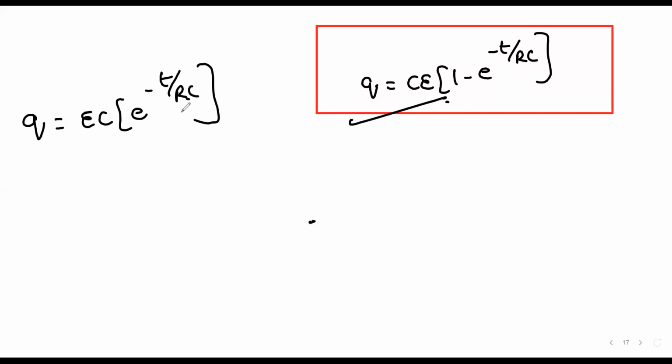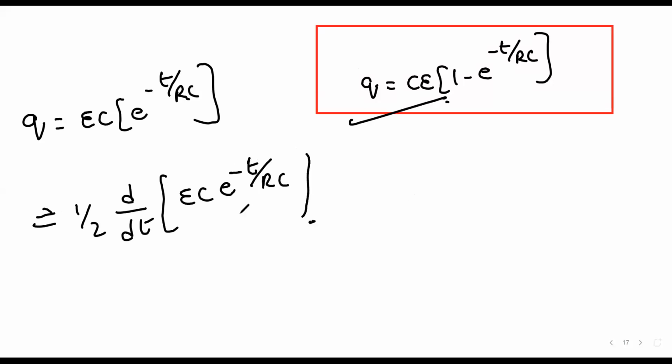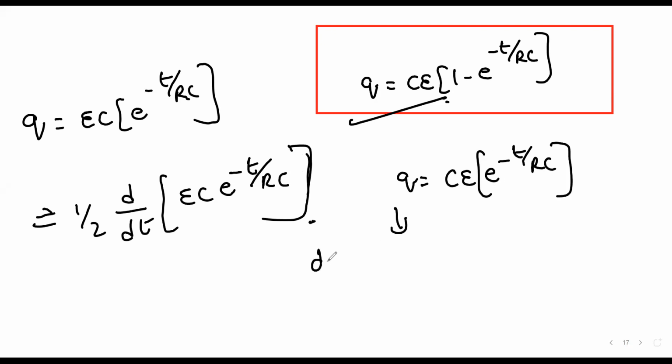Sir, I don't know where you are pointing. The last line, the line before last. Half into d/dt of EC power e power, you didn't write t as 1. Okay, you didn't write t, I think you took it as 1. So you wrote it like this, right? Yes, sir. So see, q is equal to CE into e power minus t by RC. This formula is for discharging of circuit. Is it clear?